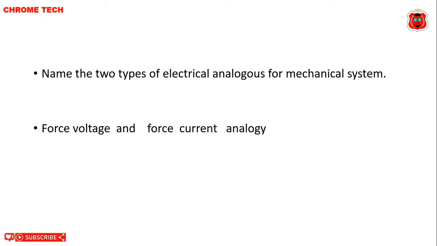Name the two types of electrical analogies for mechanical system. Force voltage and force current analogy. Force voltage and force current analogy is the correct answer.